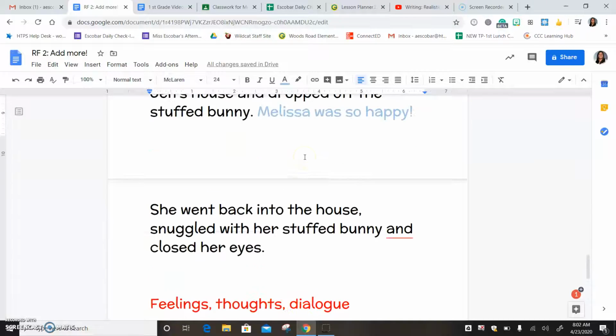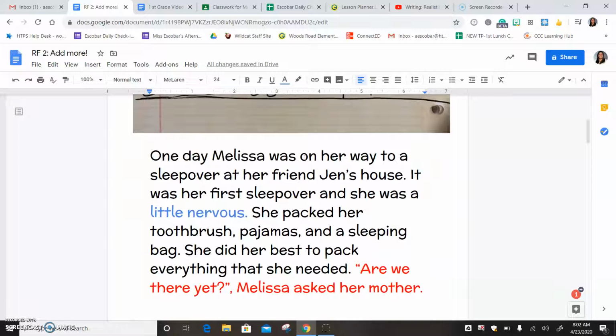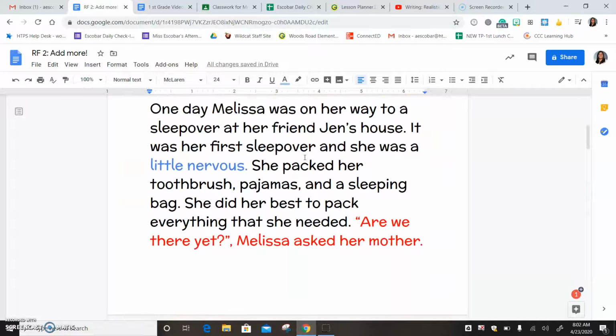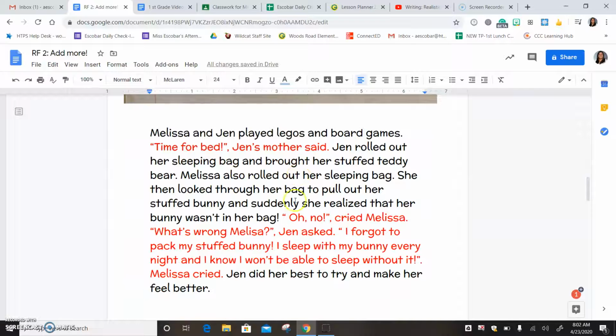And now I'm going to look for thoughts. I don't think I put any thoughts as I was writing it. So I'm going to look for a good spot. Oh, I think I'm going to put a thought right here.